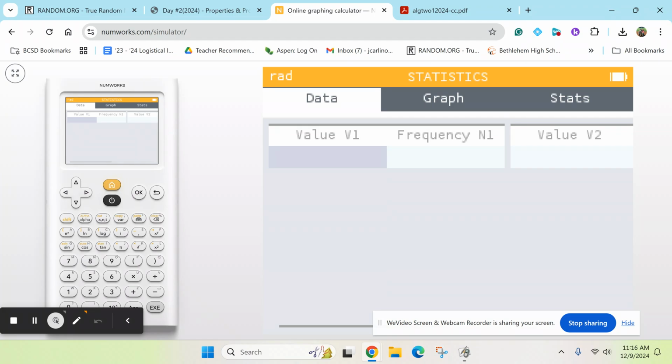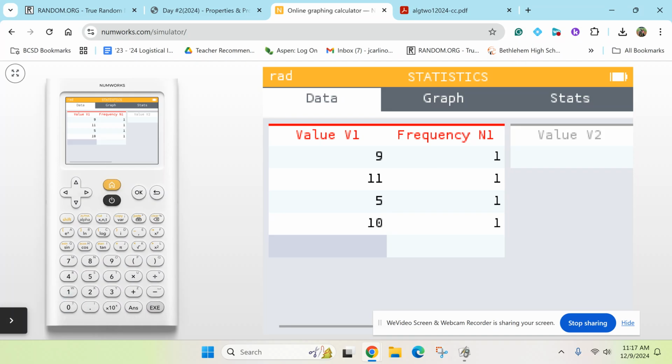So we're going to hit 9, enter, and everyone see 9 comes in, and now everyone sees this 1 over here. Don't be freaked out. That's just telling you the number 9 came up once, right? All right, let's keep going. 9, 11, 5, enter, 10, enter. I can't hit the 10. There we go. 10, 2.